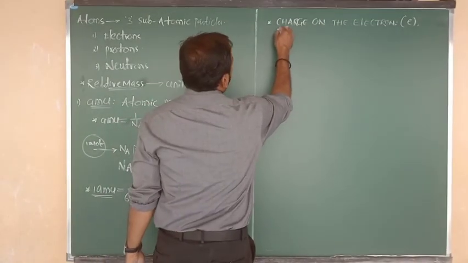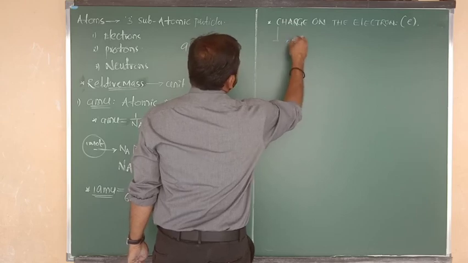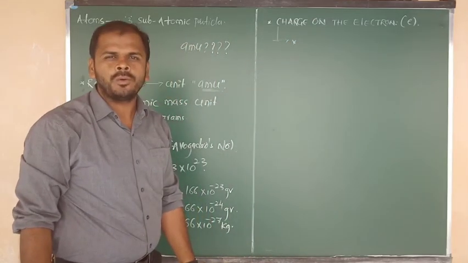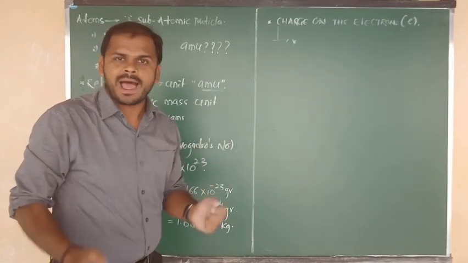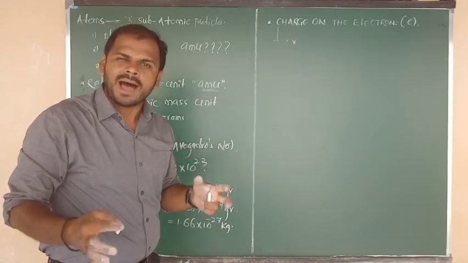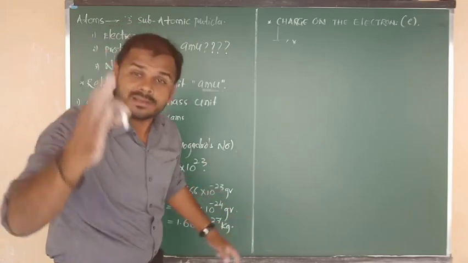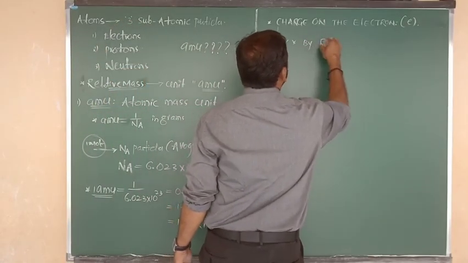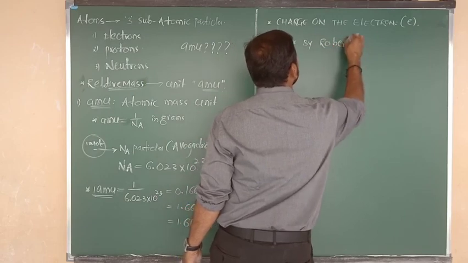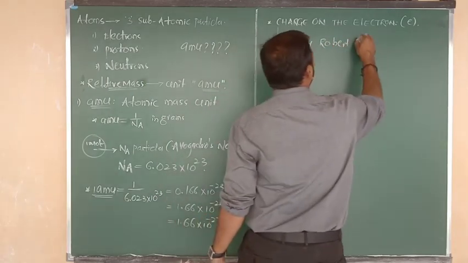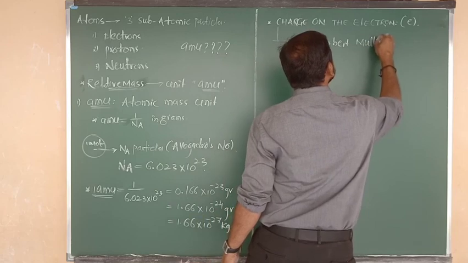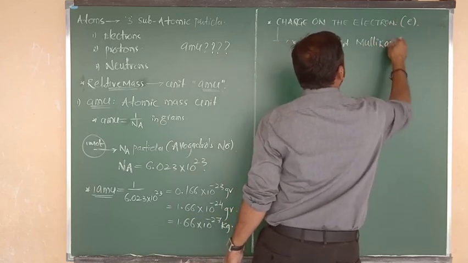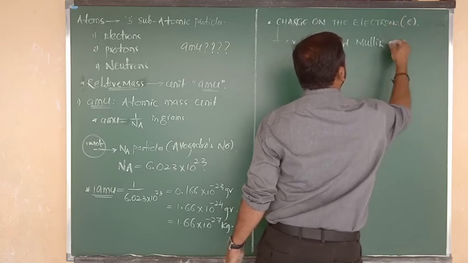And listen carefully. The charge on the electron value was determined by a scientist. The scientist's name is Robert Millikan. Robert Millikan, or as you wish.